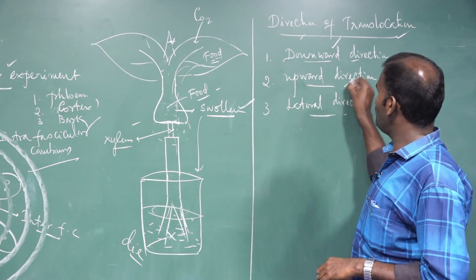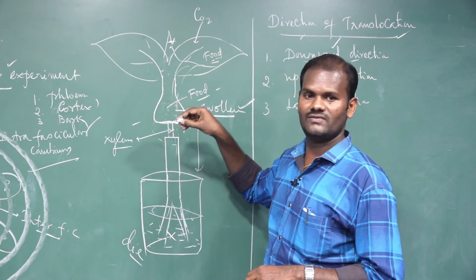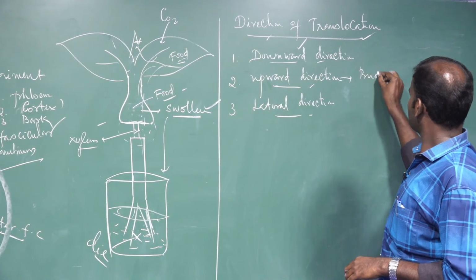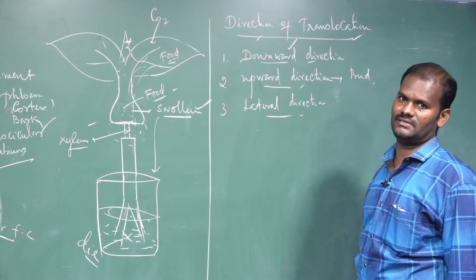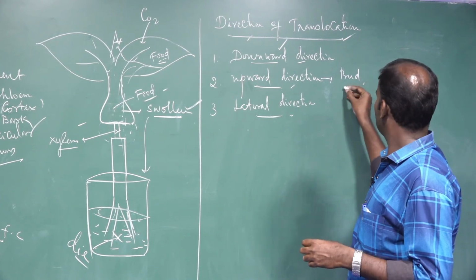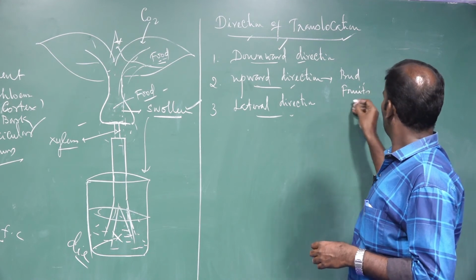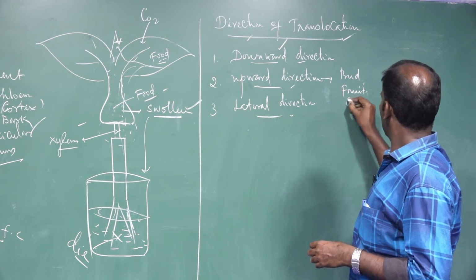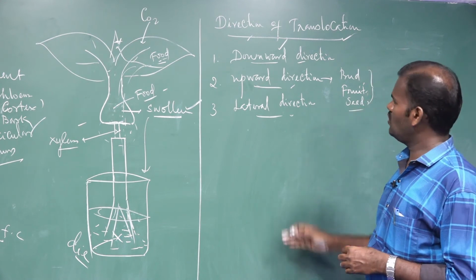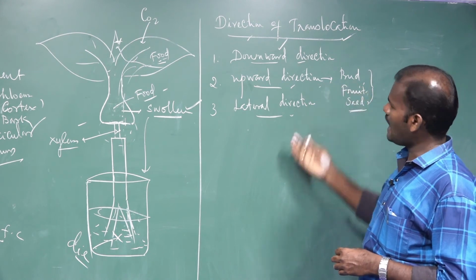The next one is the upward direction. From where to where? From the leaves to the neighboring parts. Which are the neighboring parts? For example, the bud, the floral bud. They require food for development. Bud, fruit, and seed require food. So from the leaves to the bud, fruit, and seed, these are called upward directions.